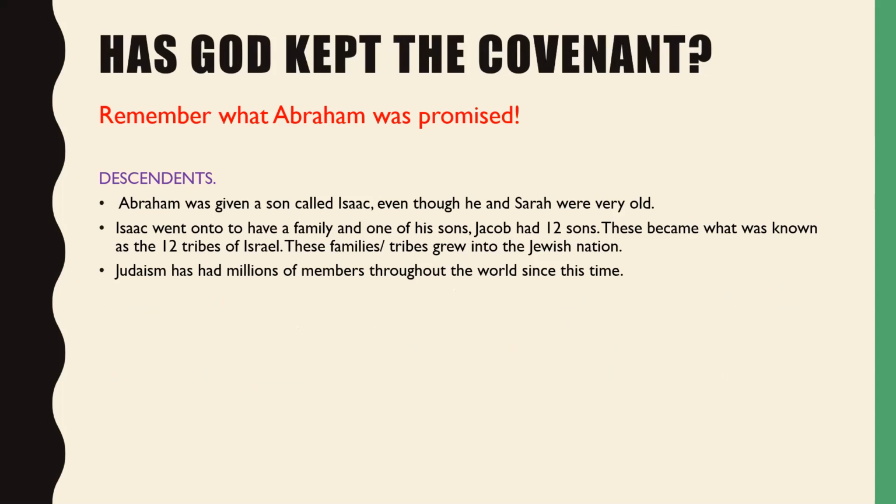Isaac went on to have a family, and one of his sons, Jacob, had 12 sons. These became what was known as the 12 tribes of Israel. These families or tribes grew up into the Jewish nation. Since then, Judaism has expanded throughout the world, and has had millions of members throughout the world.